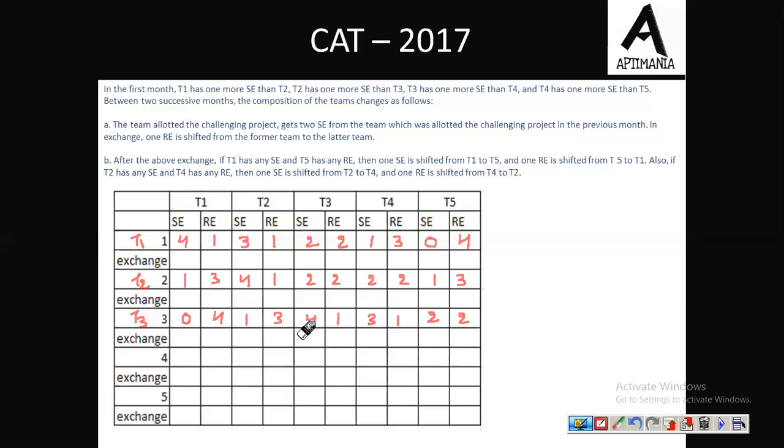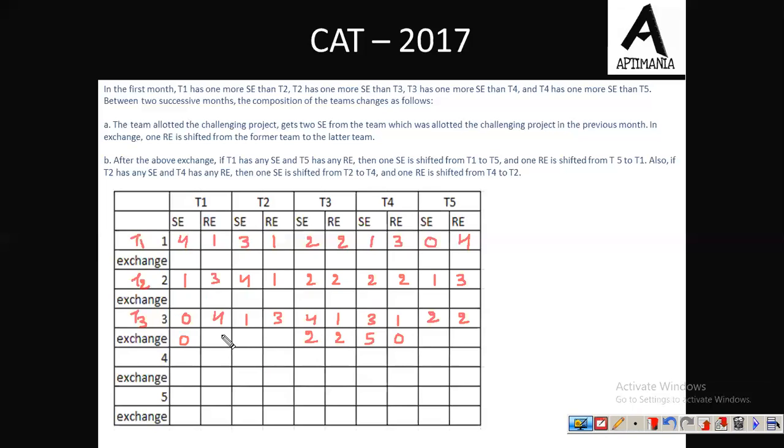Fine. So this is the team for the third month, and in the third month team 3 is working on a challenging project. Now after this, what will happen? See, now team 3 will transfer 2 of its SE to team 4. So here it will be 5 then, and in return team 4 will transfer 1 RE. Here RE will be 2, here 0, and here it must be 2 then.